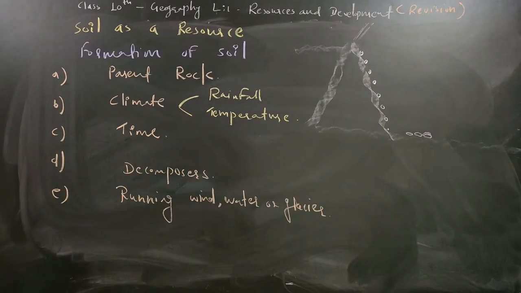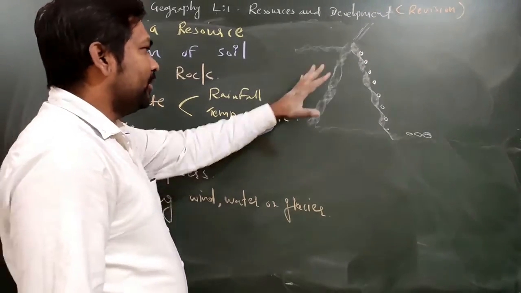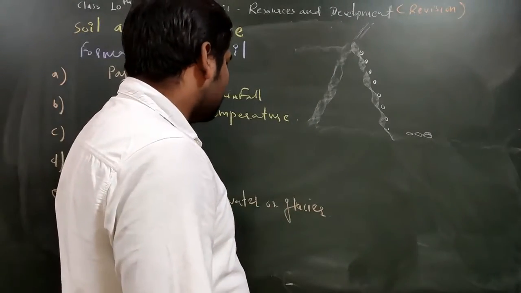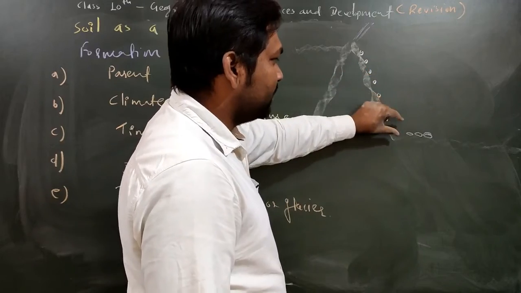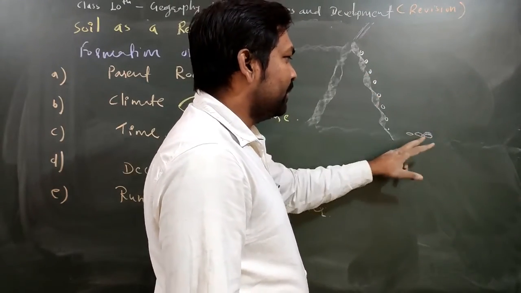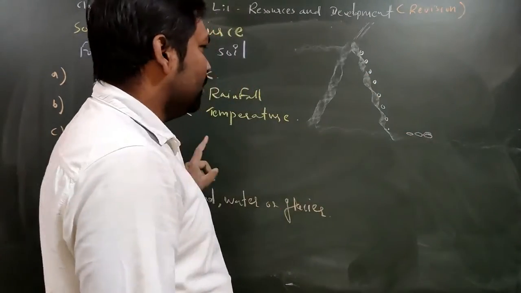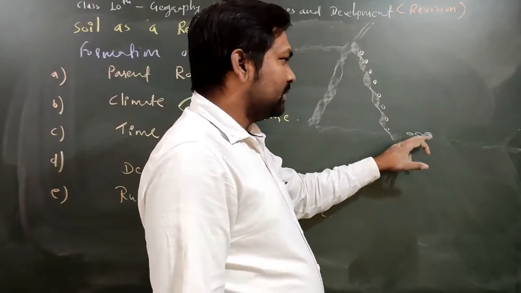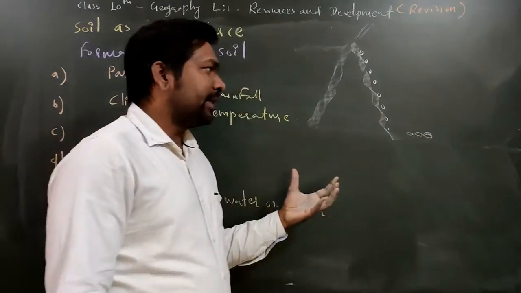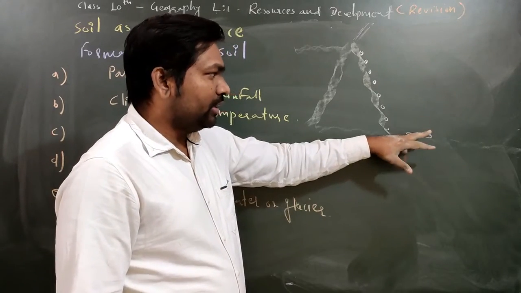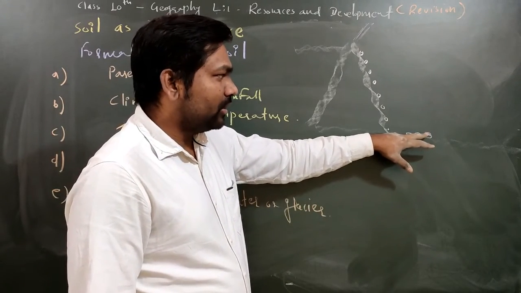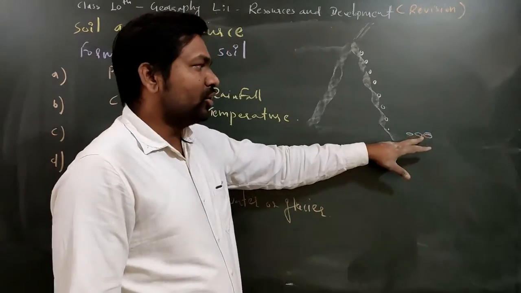Once again I'm repeating here. First of all, you see the parent rock is there. Because of the wind, water, and glacier, it is breaking into multiple pieces, and those rock pieces will accumulate here. And here, by the passage of time, on top of these rock pieces, green mosses and tiny plants will develop. And when these tiny plants die, the dead remains of the tiny plants will remain here only on the rock piece.